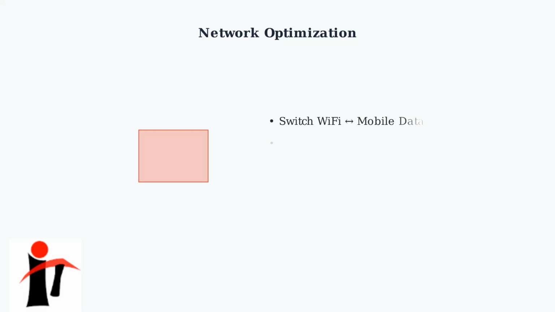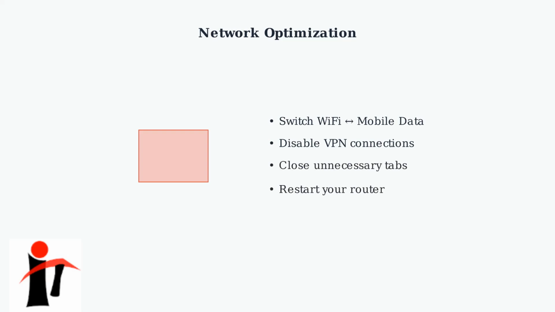Your network connection can significantly impact your ability to reach Ticketmaster's servers. Simple network changes can make the difference. Try switching between Wi-Fi and mobile data, as different networks may have varying levels of congestion. VPNs can add latency and should be disabled during ticket purchases. Free up system resources by closing unnecessary browser tabs and applications. This ensures maximum bandwidth and processing power for your ticket purchase.